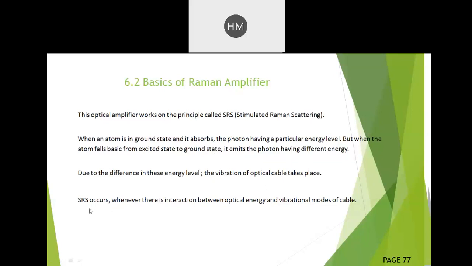Thus, this stimulated Raman scattering occurs whenever there is interaction between optical energy and vibrational modes of cable. Then again, they exchange their energy levels.